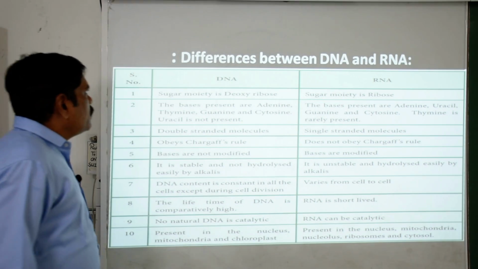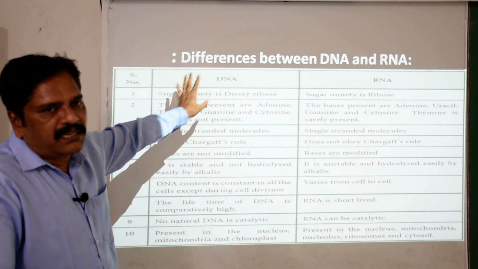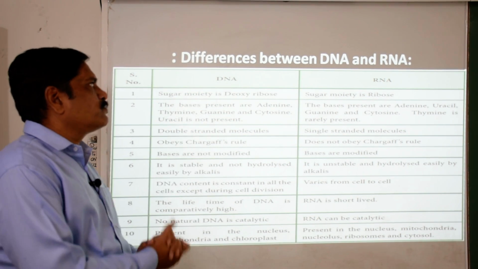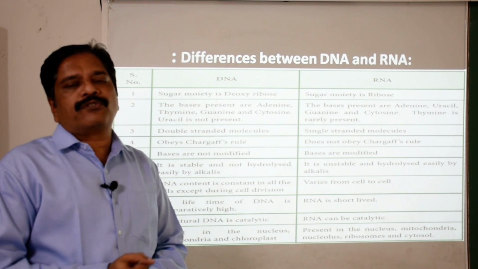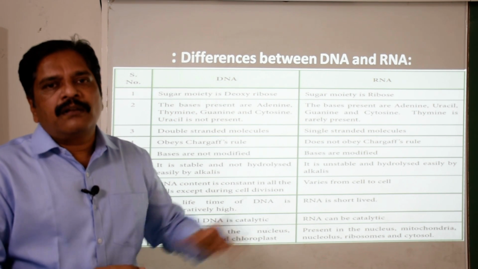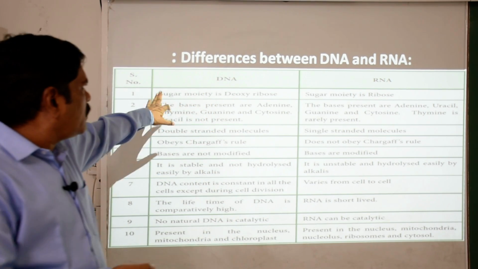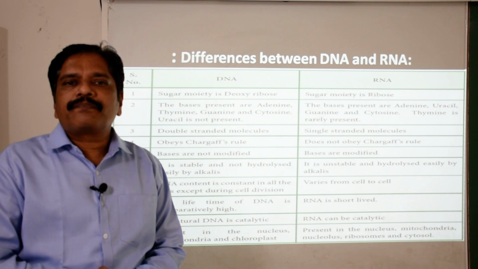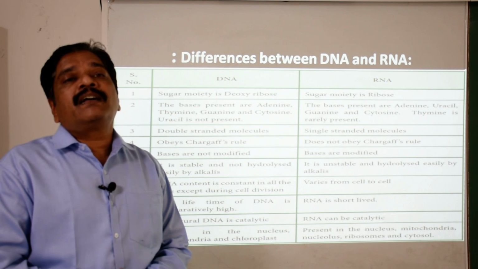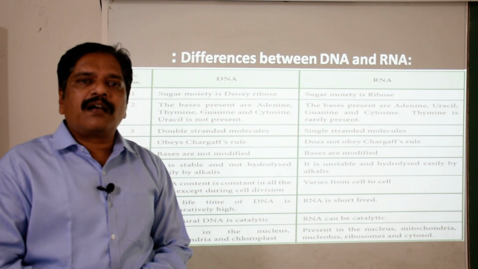Now we are moving forward to learn about the differences between DNA and RNA. First, DNA is the genetic material of almost all organisms, while RNA is the genetic material of few organisms. Which pentose sugar is in the DNA? Yes, right, it is deoxyribose sugar, while ribose sugar is present in the RNA.